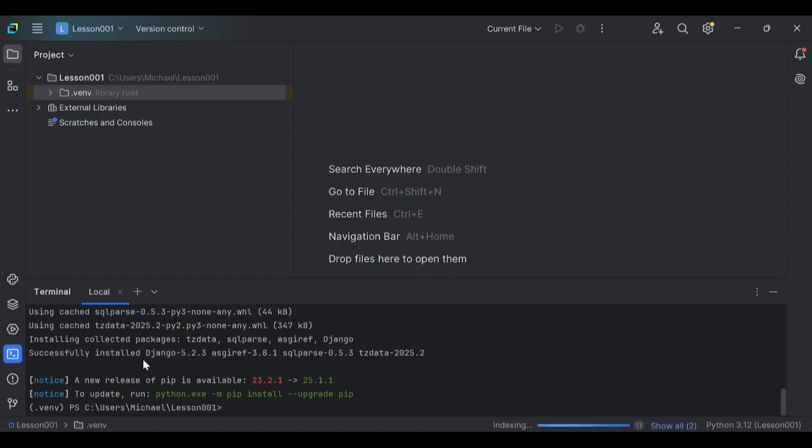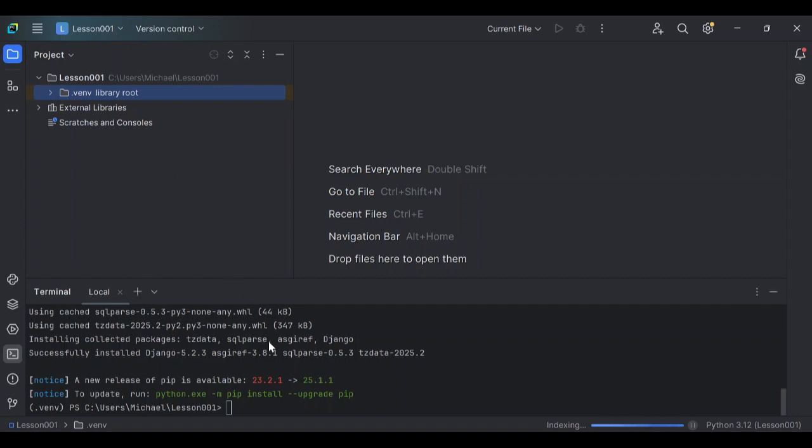It installed the latest version of Django for me, Django 5.2.3. It has collected the packages, the time zone data, the SQL parse, and so on and so forth. It's also asking me to upgrade pip. No, I don't want that one. Maybe later. So let's carry on. Now that Django is installed in this folder that's holding our virtual environment, what is the next step for us to take?